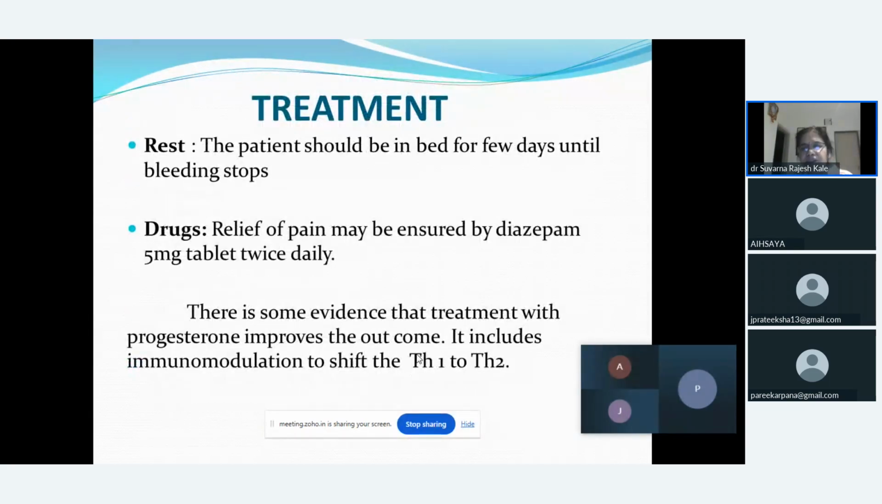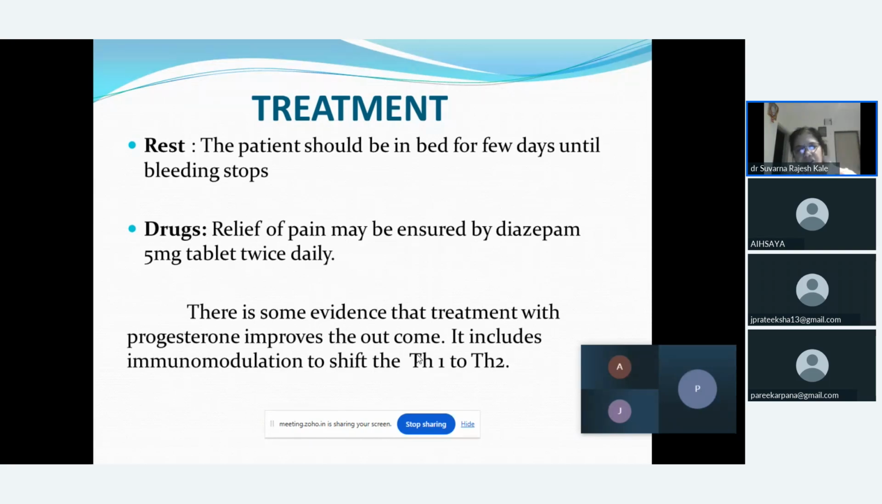So what is the treatment which should be given to this female? Most important thing is we have to advise the female to go for a complete bed rest for a few days until the bleeding stops, and we can give some pain relieving medicines to the female twice a day so that the pain can feel better.